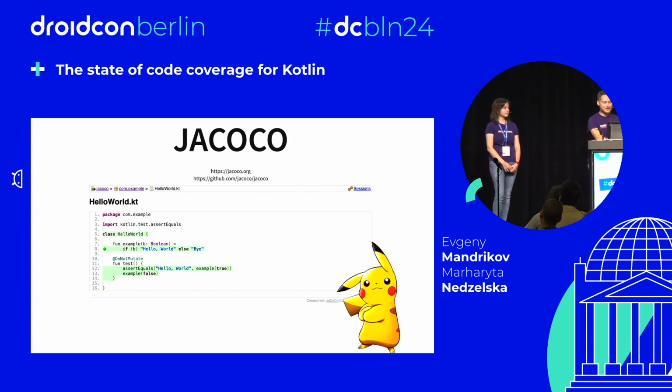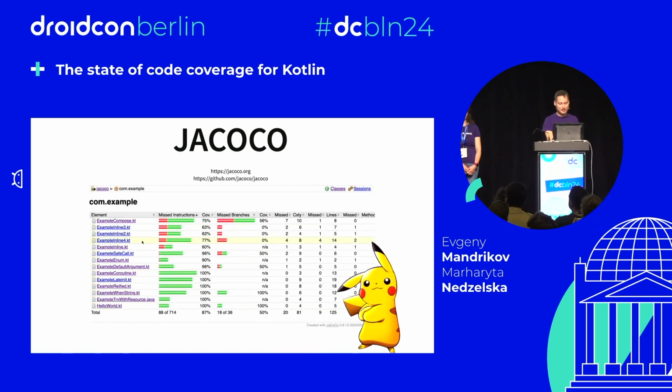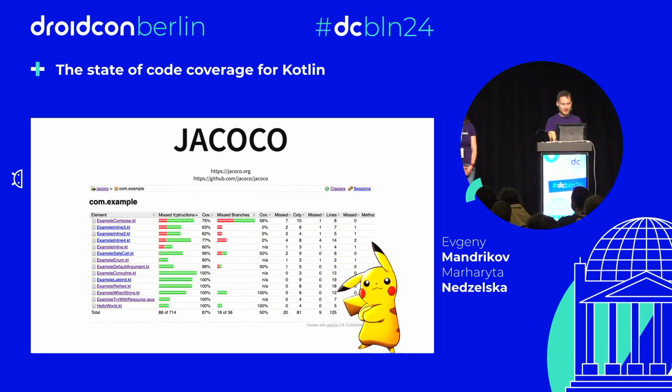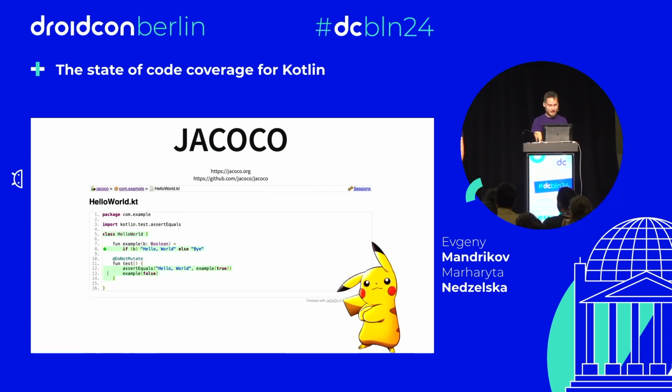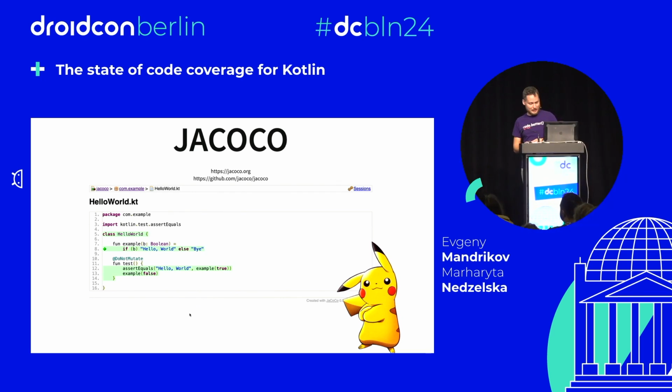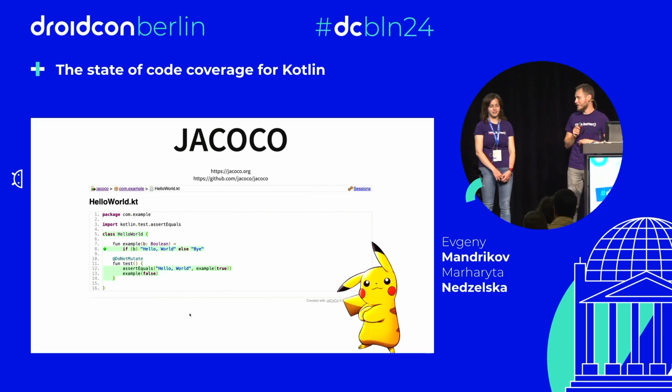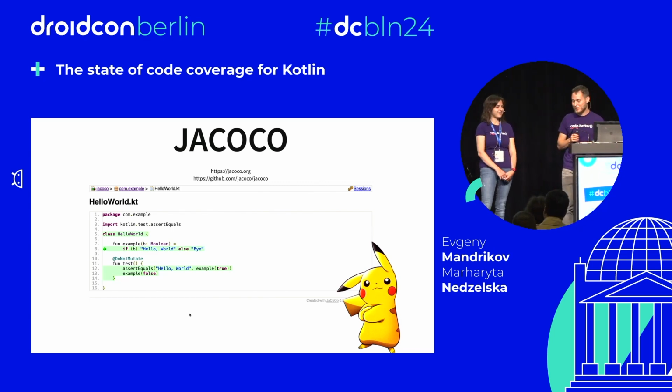Here is the report that you probably know if you have generated a code coverage report with JaCoCo. It includes pretty interesting charts: missed instructions, missed branches, etc. We can see line highlighting, branch highlighting. So here is our shiny hello world with 2 branches. All of them are covered. We wrote some tests, etc. And apparently, Margot chose that Pikachu is going to represent JaCoCo in our talk, right? Yeah. Okay, what is the next tool we should take?